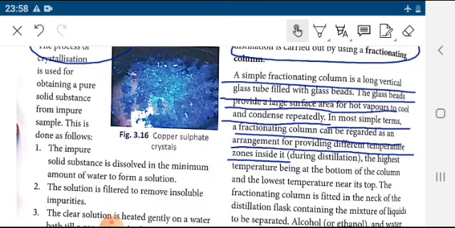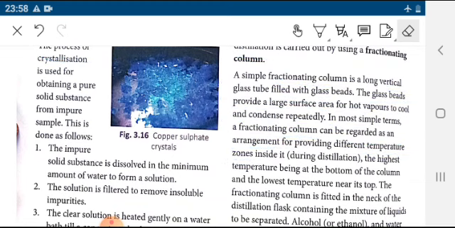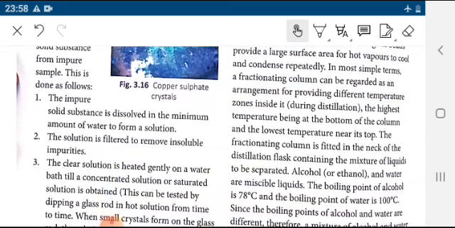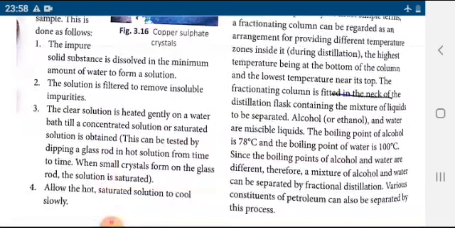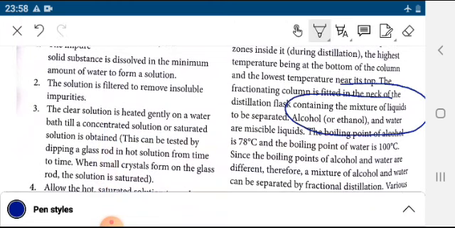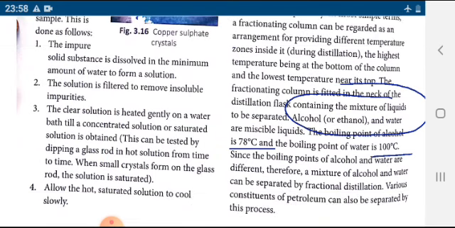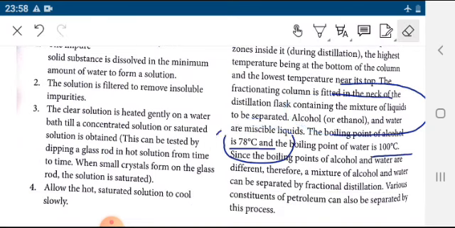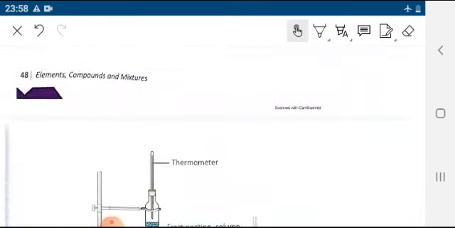So what is the role of the fractionating column? It provides different temperature zones, which is very helpful in the separation process. Suppose alcohol and water: the boiling point of alcohol is 78 and of water is 100. So alcohol will boil earlier and it will be separated from the water.